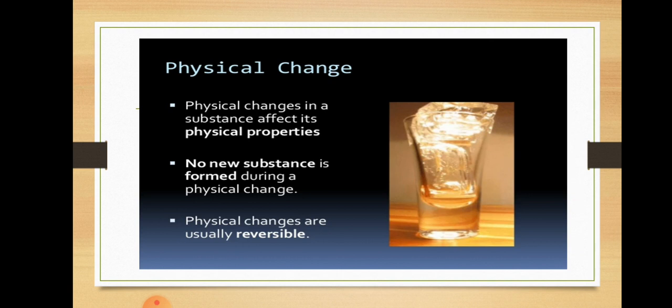First one, physical change. A physical change in a substance affects its physical properties. No new substance is formed during a physical change, and physical changes are usually reversible. For example, ice melts and changes to water. However, water can be frozen again to turn it back.